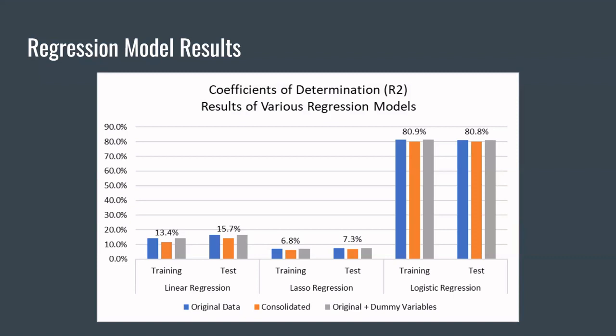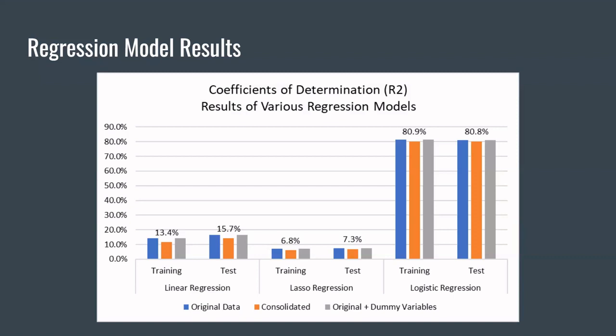And the third data set is our original data, but instead of using a lot of the categorical values that were already in there, such as 1, 2, 3, and 4 for education, we ended up breaking that out into separate columns of dummy variables, so that we had a column for each of the different education levels being tested for.